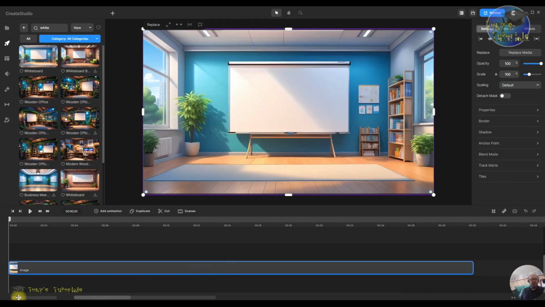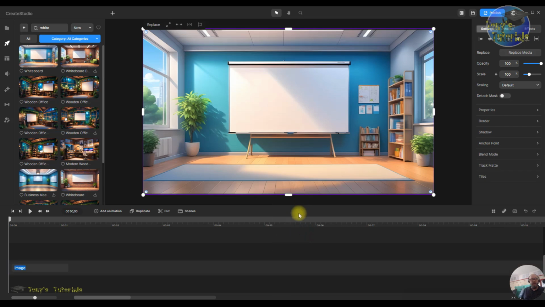Now we've done that, I can put the slider back from 30 to 10. Right, now I also want to click on the image object and right click it, and then I'm going to rename it to BG.